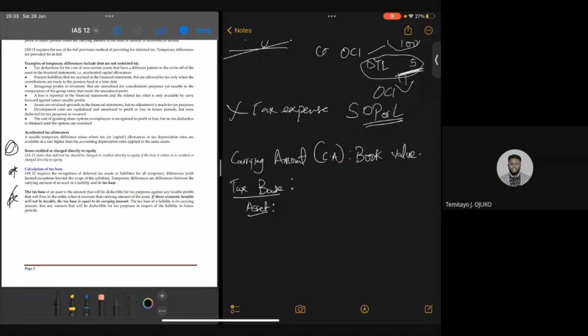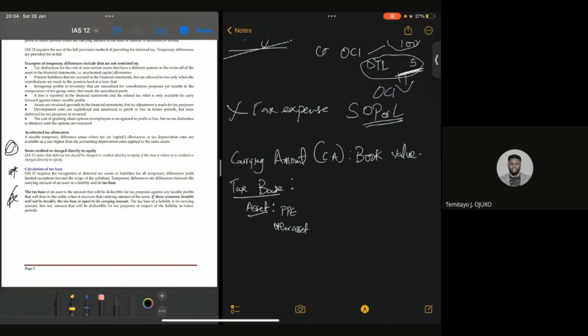I'm just looking for the best way to simplify it, because this is where the complexity of IAS 12 is. Now, tax base of an asset, I will categorize this into PPE and other assets.